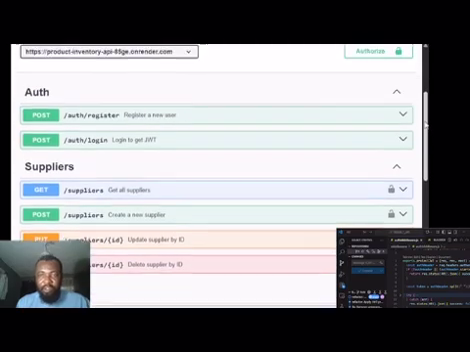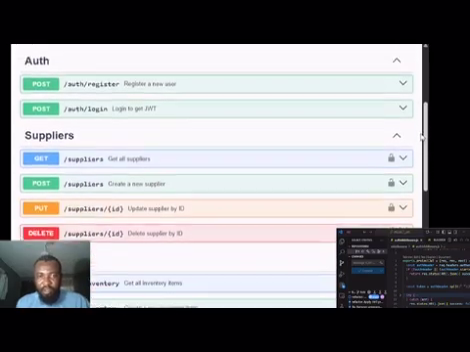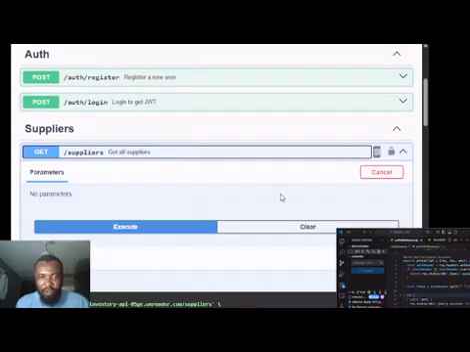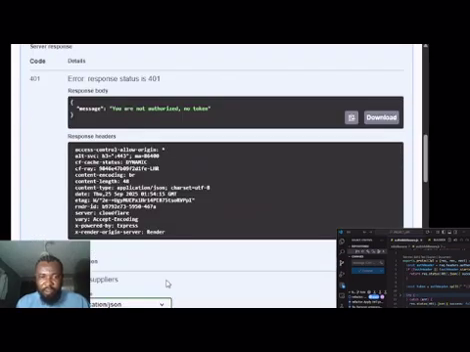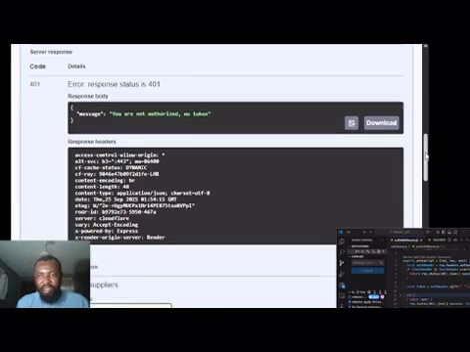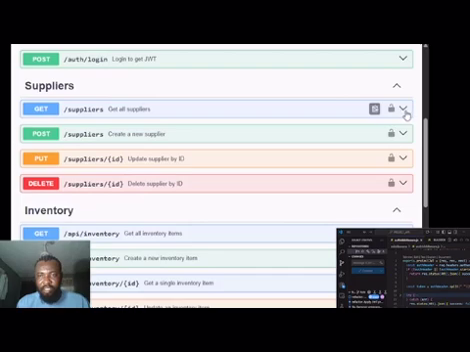Okay, now we're focusing on authentication. Now let's try to get all products. Get all products, execute. Okay, you're not authorized. So without authorization you can't access it.